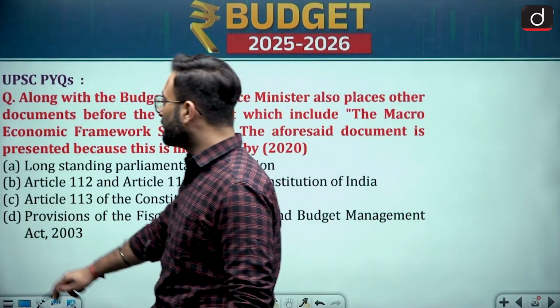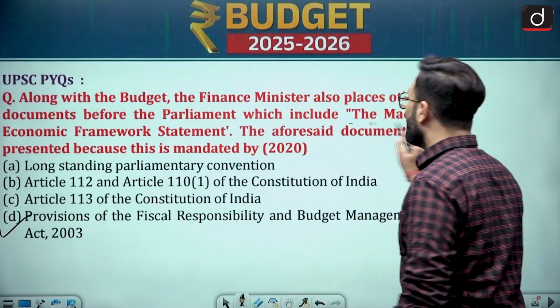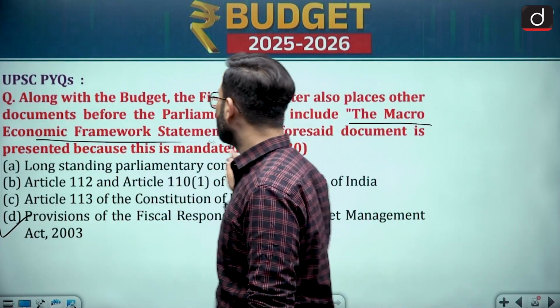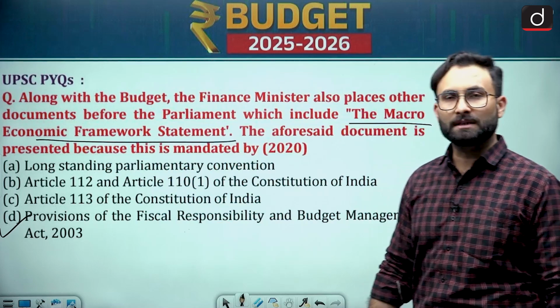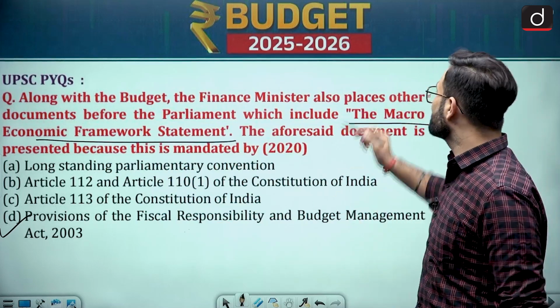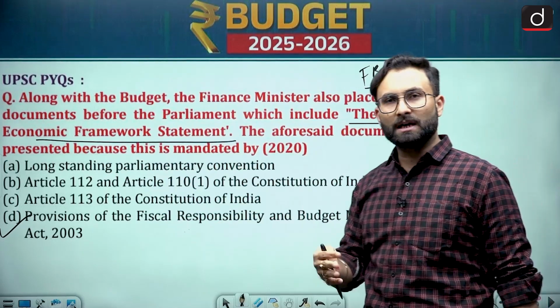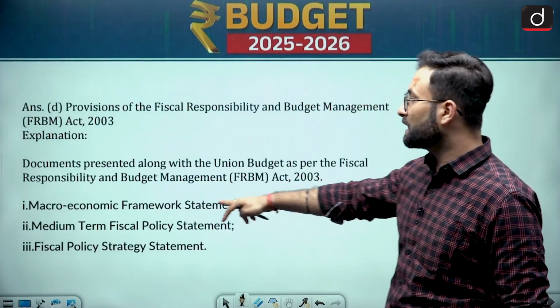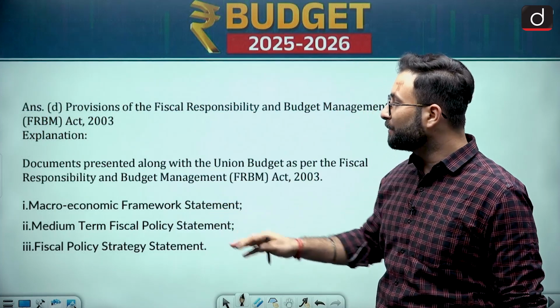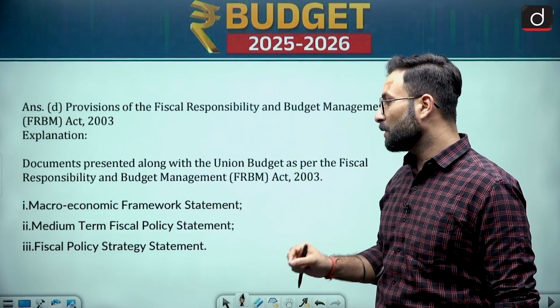Option D is your right answer. The macroeconomic framework statement is mentioned in the provision of the Fiscal Responsibility and Budget Management Act, generally called the FRBM Act. Okay, so there are 3 documents which are required by the FRBM Act, that is basically the macroeconomic framework statement, medium term fiscal policy statement and fiscal policy strategy statement.